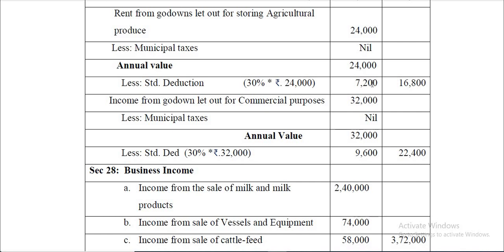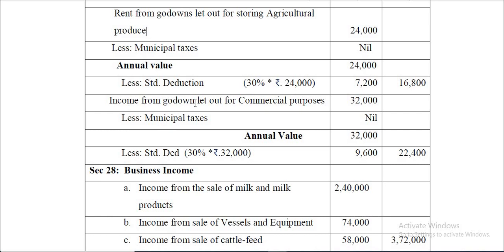There is no expense called interest on loan. There is no such item. Therefore 7,200 should be deducted from 24,000. So income from this let out property is 16,800. This is let out for storing agriculture produce. Therefore that also comes under 80P.